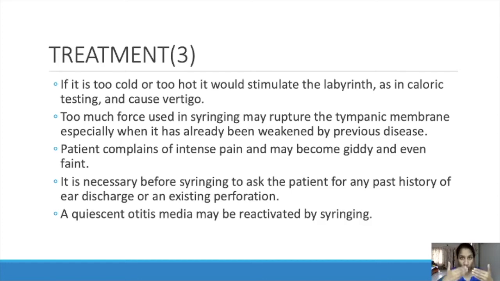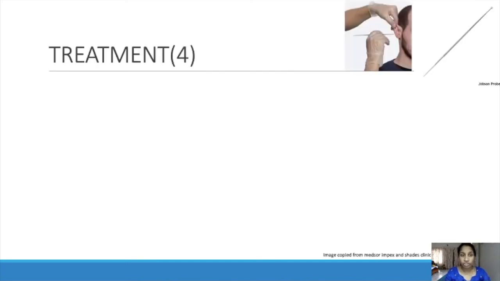So a proper history should be taken before doing syringing, and for syringing the patient should be seated properly with the head tilted towards the kidney tray, and the syringing should be directed to the posterior superior wall only. We should dry up after syringing. We have to examine and dry the ear canal and tympanic membrane properly. And first, before doing that, we have to take a complete history of the patient about any ear discharge or tympanic membrane perforation.